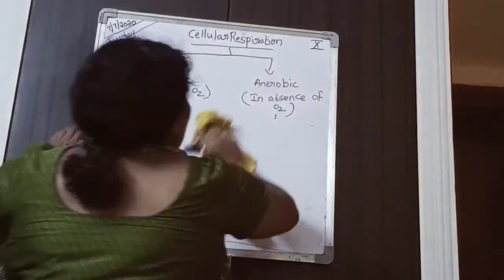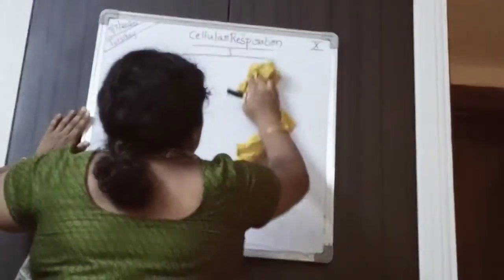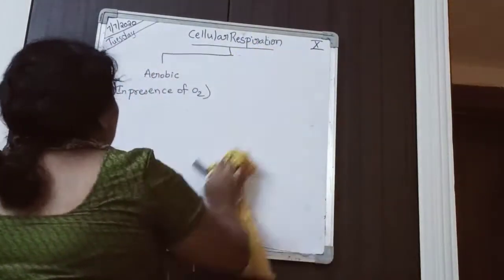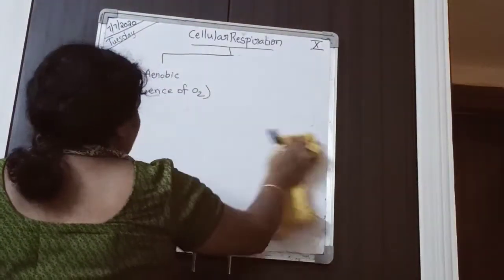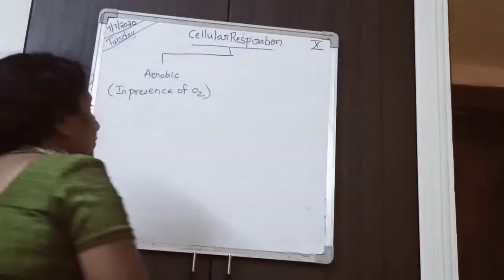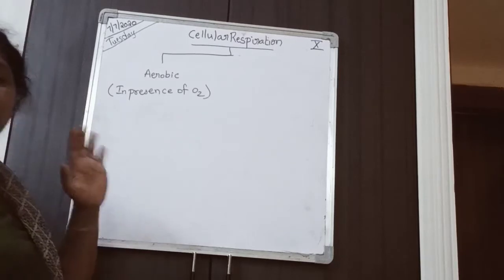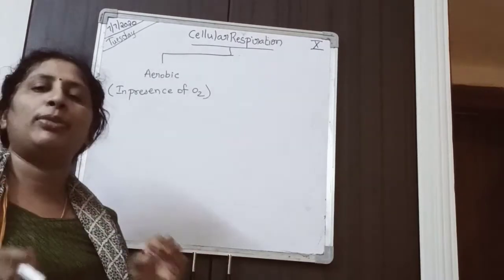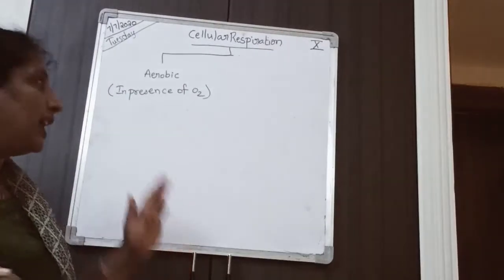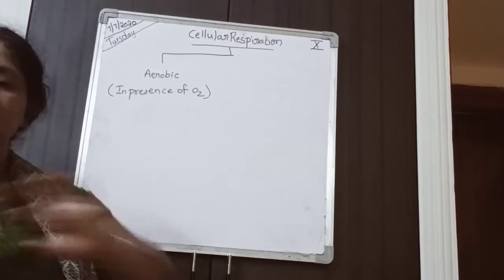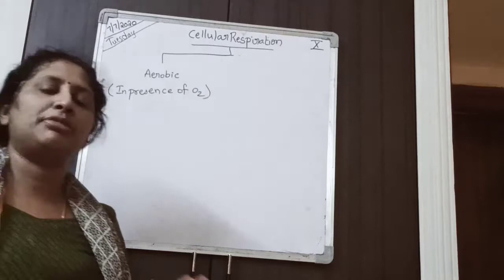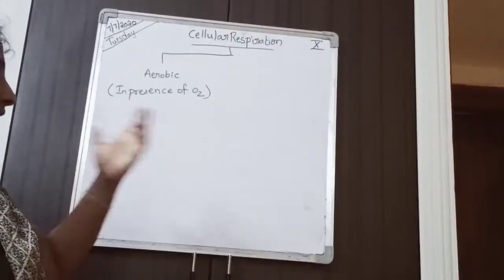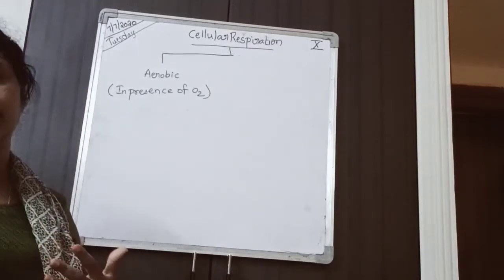Now let's talk about aerobic respiration. Most of the cells in the body, all the cells in the body or any organisms, will prefer only aerobic respiration most of the time.